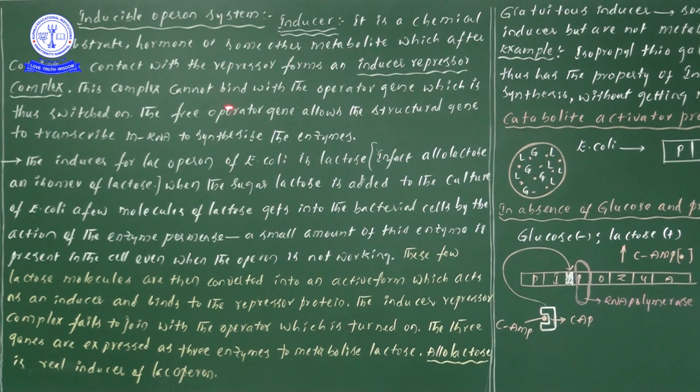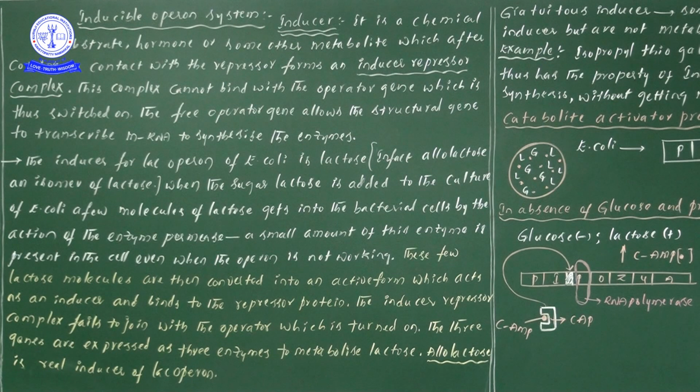Next, the free operator gene allows the structural genes to transcribe mRNA to synthesize the enzymes. One more time, the free operator gene allows the structural genes to transcribe mRNA to synthesize the enzymes. So when the operator gene is switched on, it must be free, isn't it?